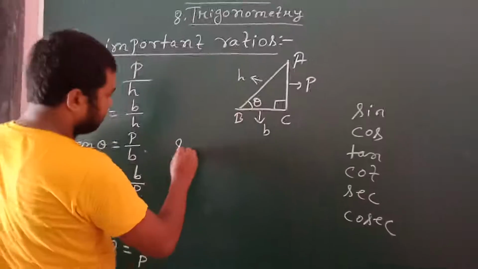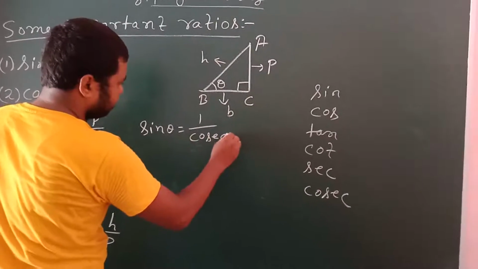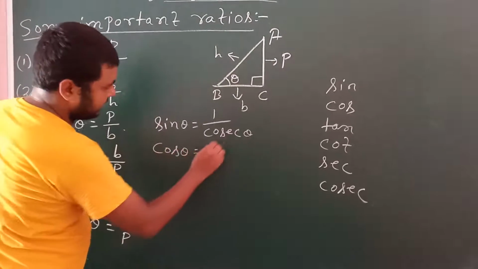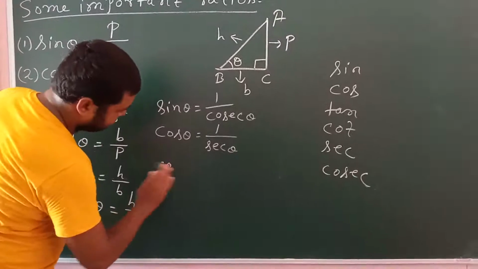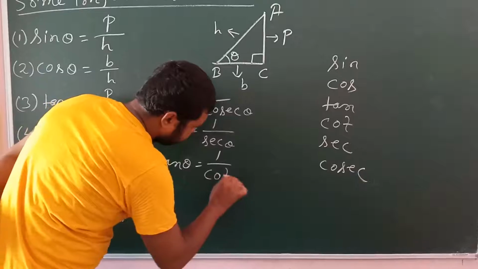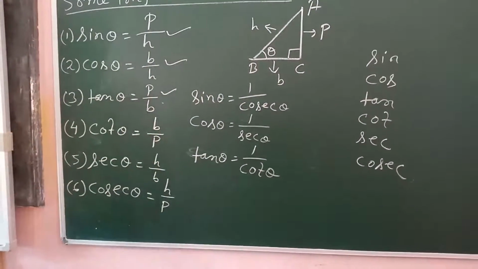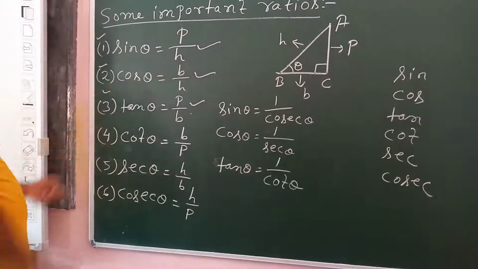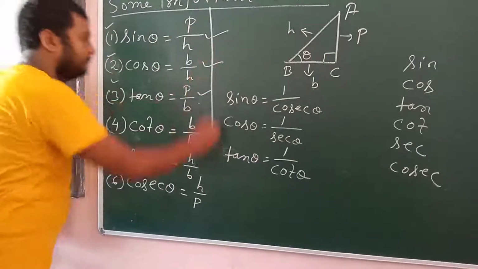So always remember, sin is the reciprocal of cosec theta, cos is the reciprocal of sec theta, and tan is the reciprocal of cot theta. If you remember these three formulas, then you can find out the rest by yourself. This is very important.